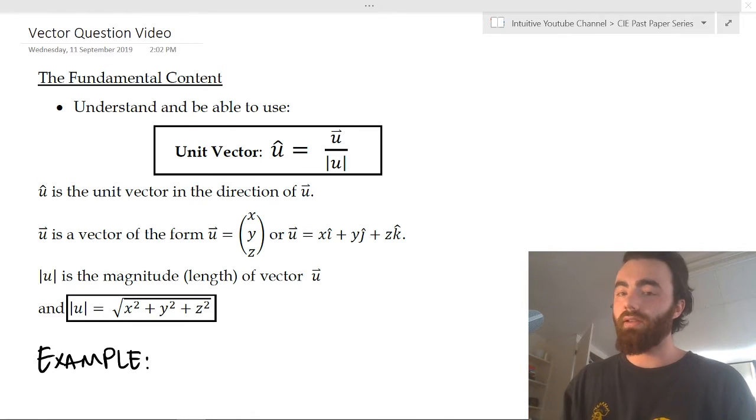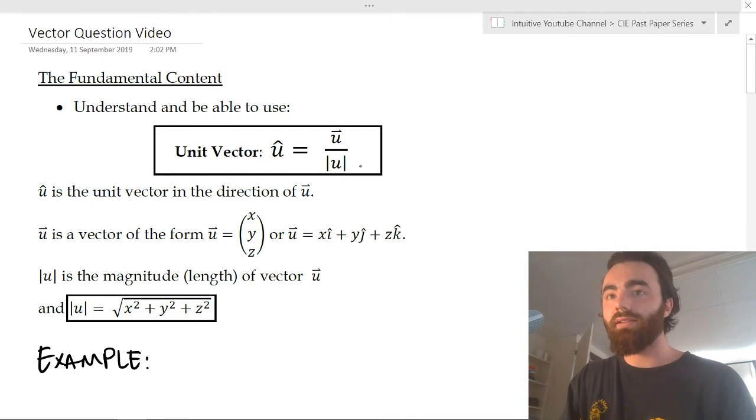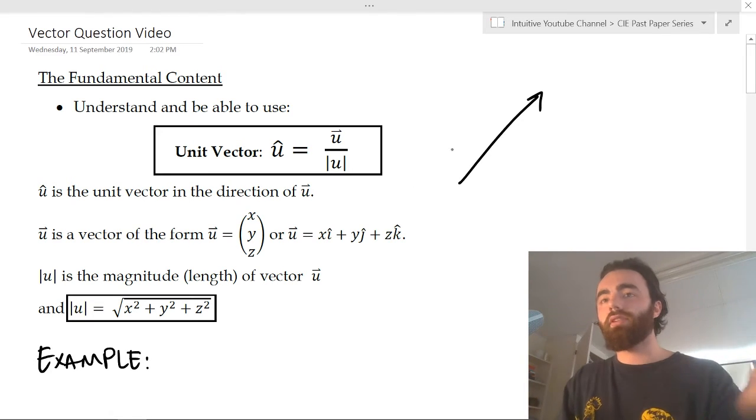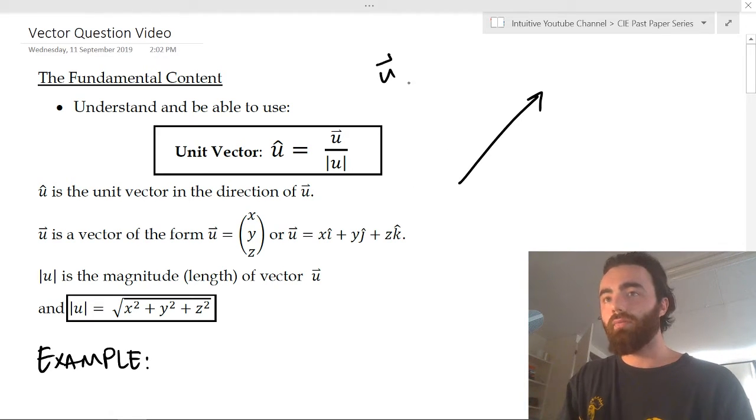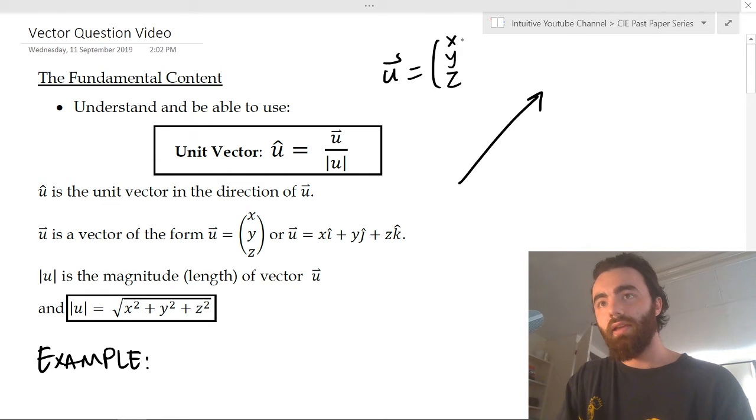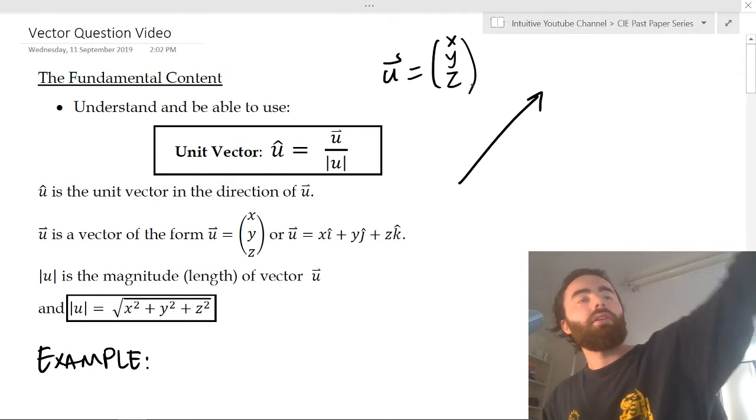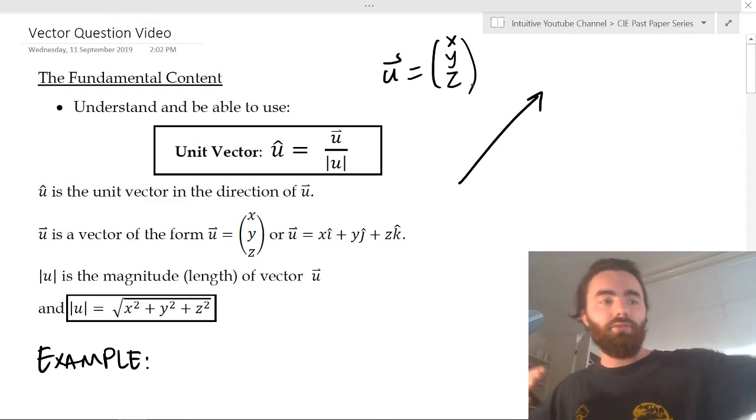And the unit vector, like I explain in my worksheet, which you should download, is simply this. If you have a vector, and you should have looked at this stuff in class, let's say you have a vector u. Usually they write it like OA or something, but it's just a vector u, and let's say it's got components x, y, z. A vector is just something with a length and direction in space.